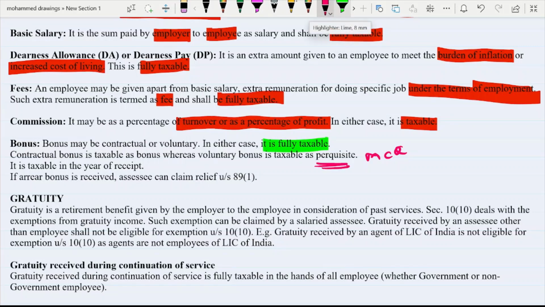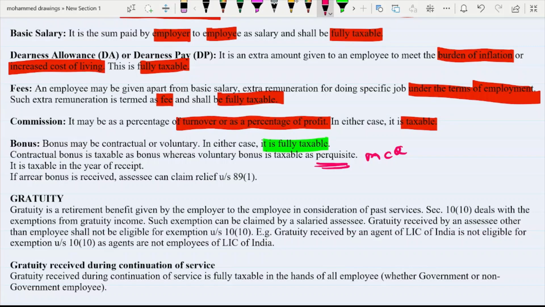If bonus is received as a voluntary bonus, then it is taxable as: option A allowances, option B perquisite, option C bonus, or none of the above. In that case, your answer must be perquisite. So this type of question can be asked in terms of bonus.